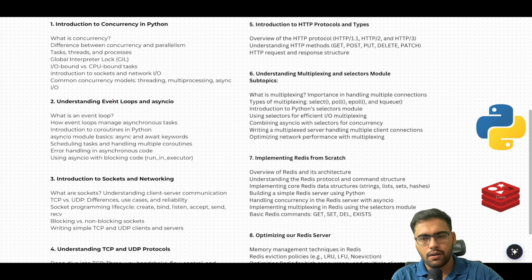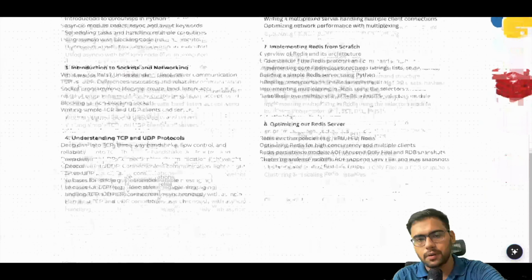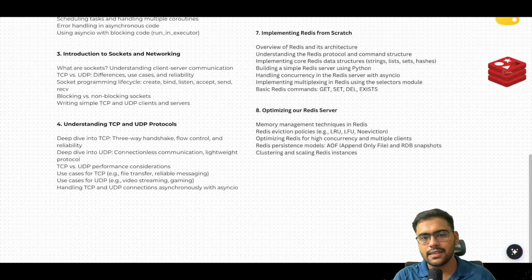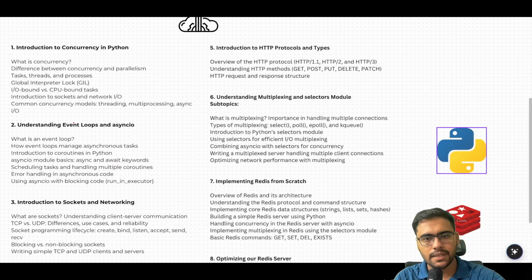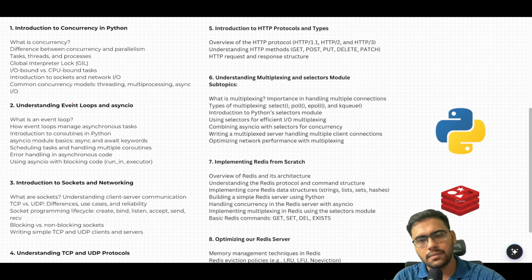Then in part 4 we'll understand the TCP and UDP protocols, how the three-way handshake happens, and then how UDP, because it doesn't have any data flow ordering, is faster, these types of things. And then we'll go with HTTP, understanding the HTTP basics, using the selectors module.